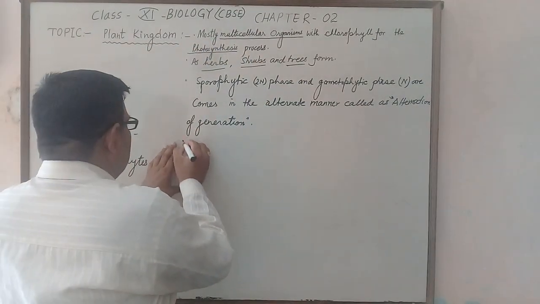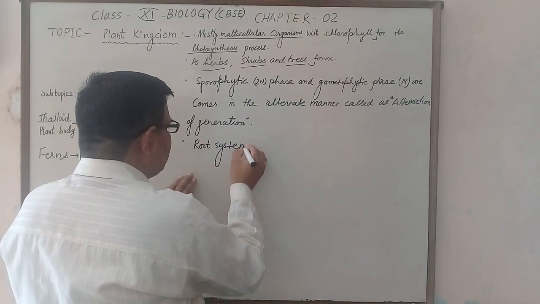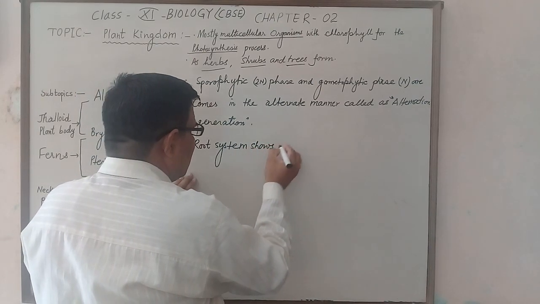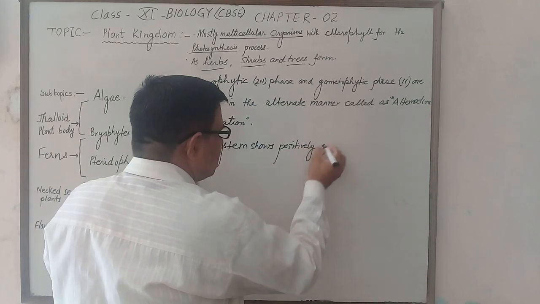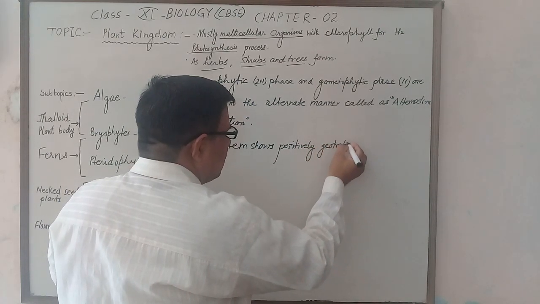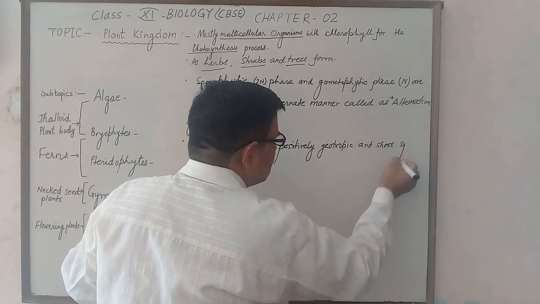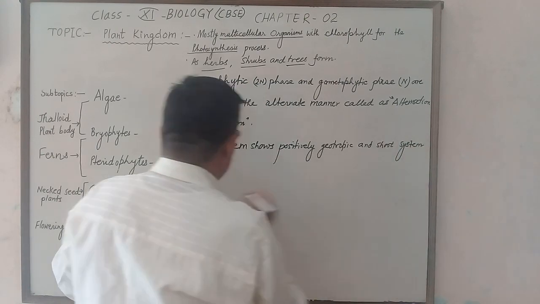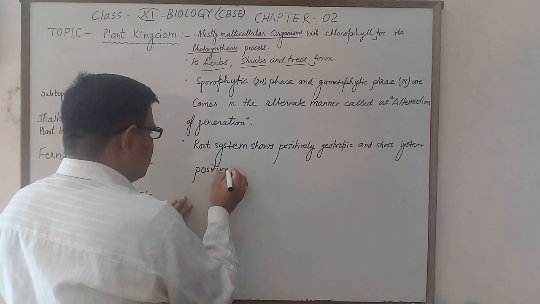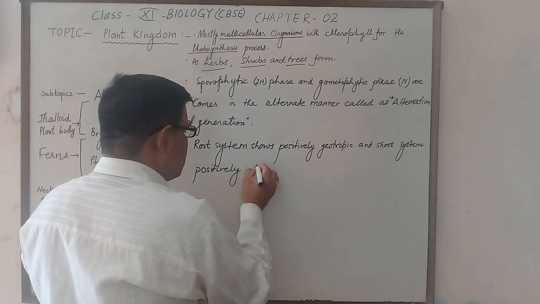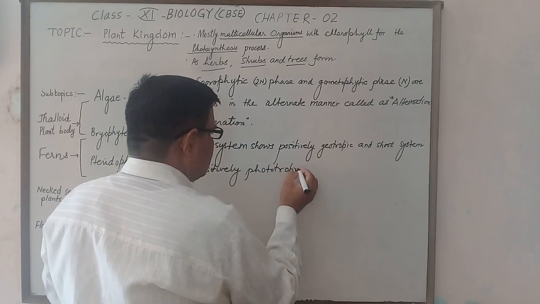The third character is that the root system shows positively geotropic and the shoot system shows positively phototropic nature.